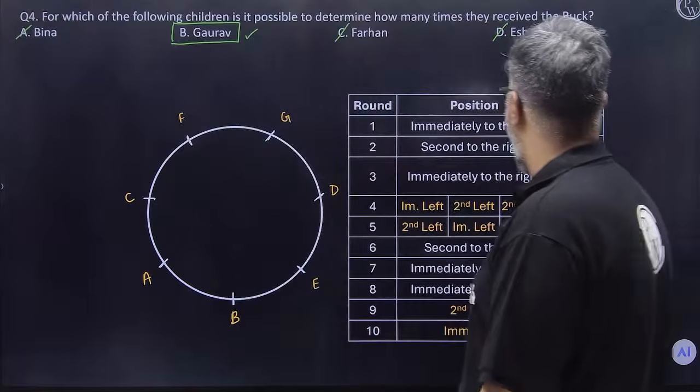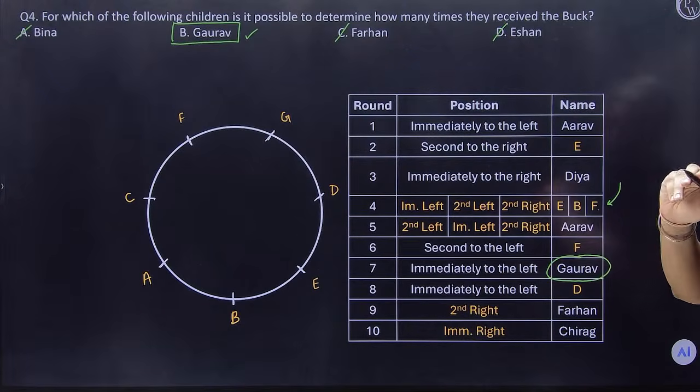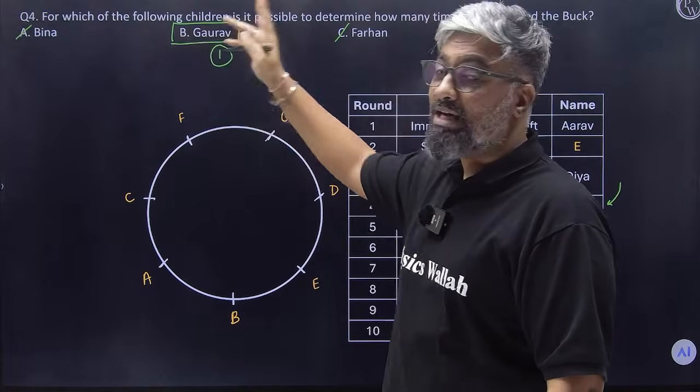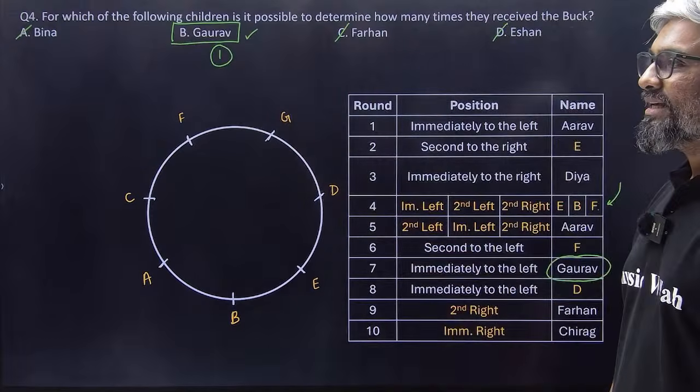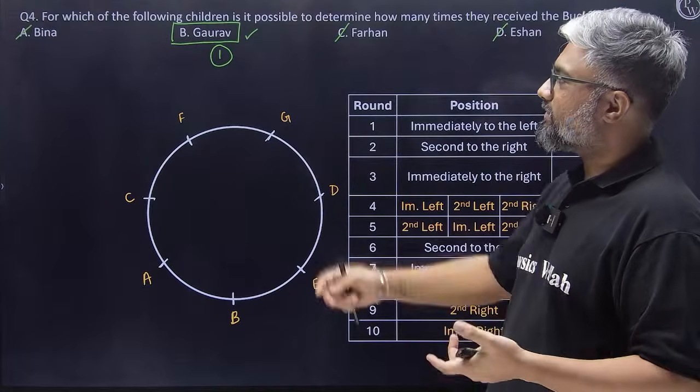Do we know how many times Gorov is receiving it? Gorov receives it exactly once. That's it. For the others, I don't know for sure. So E, B and F you can clearly eliminate. The one that is left is only Gorov, luckily for us. So that will be our answer.